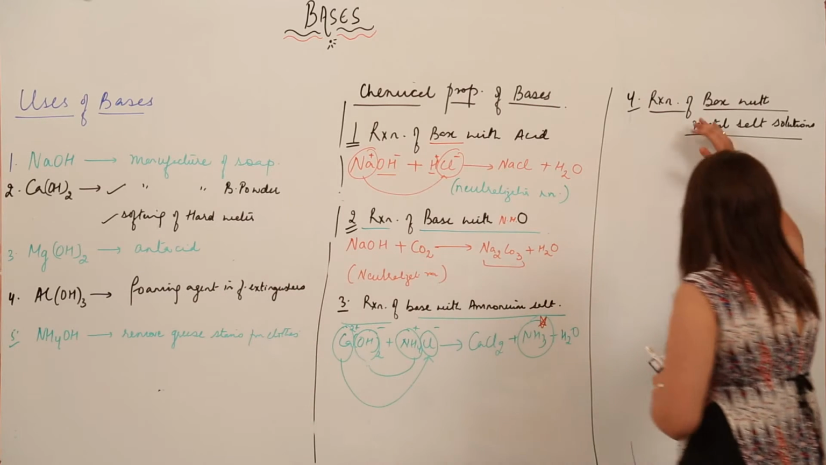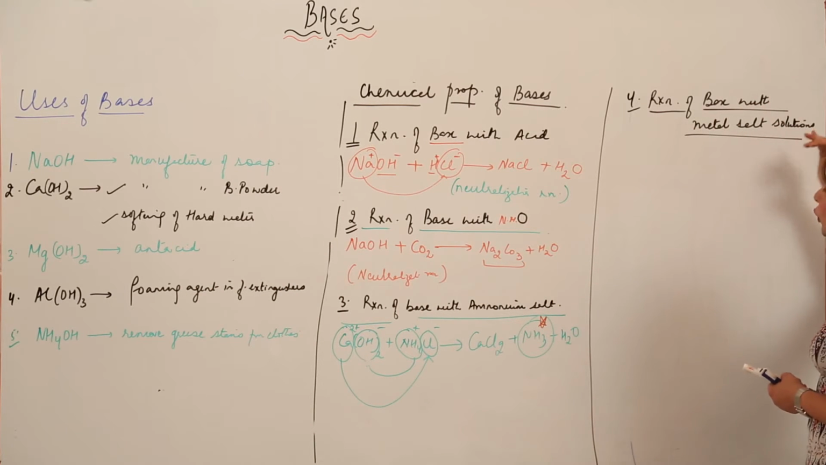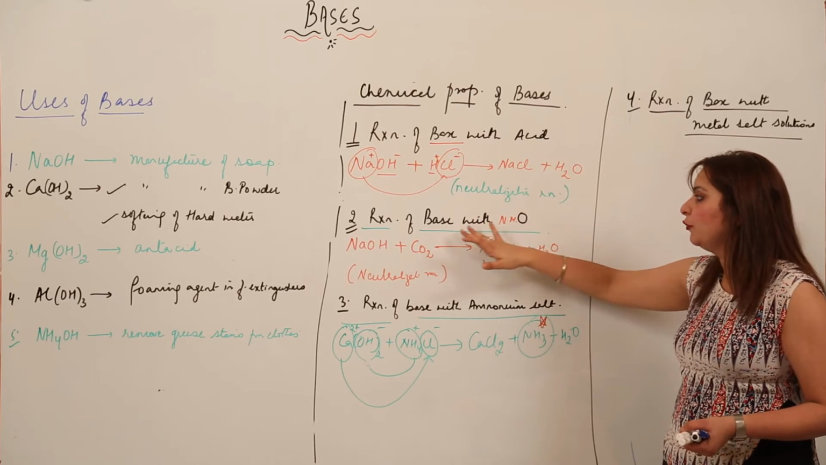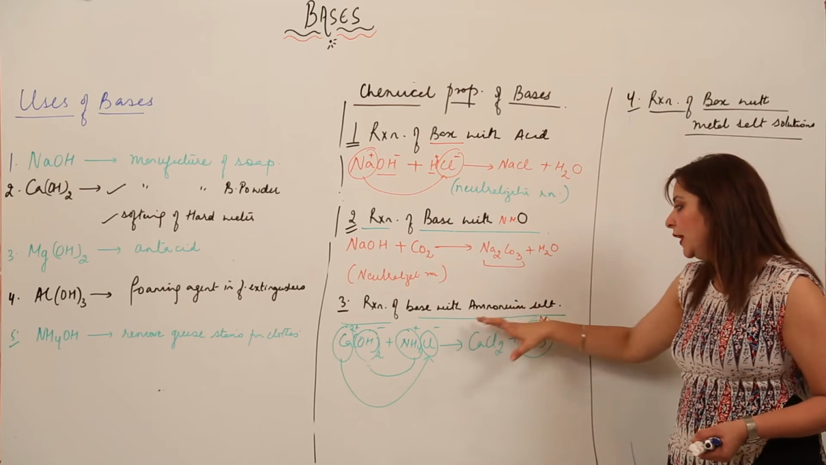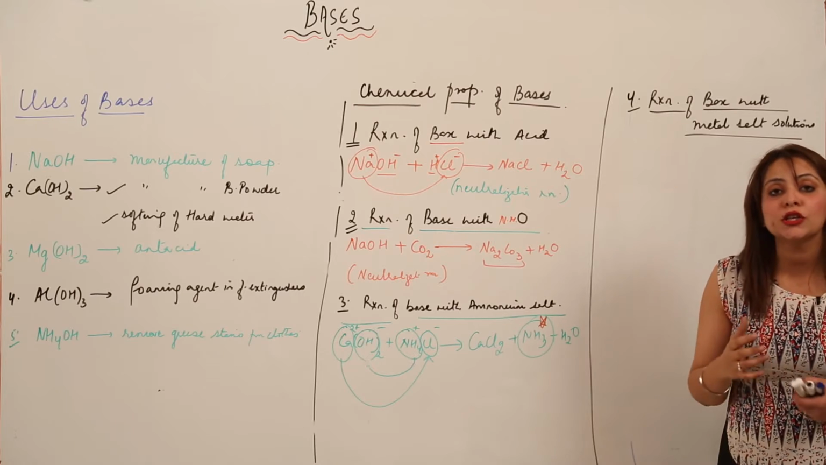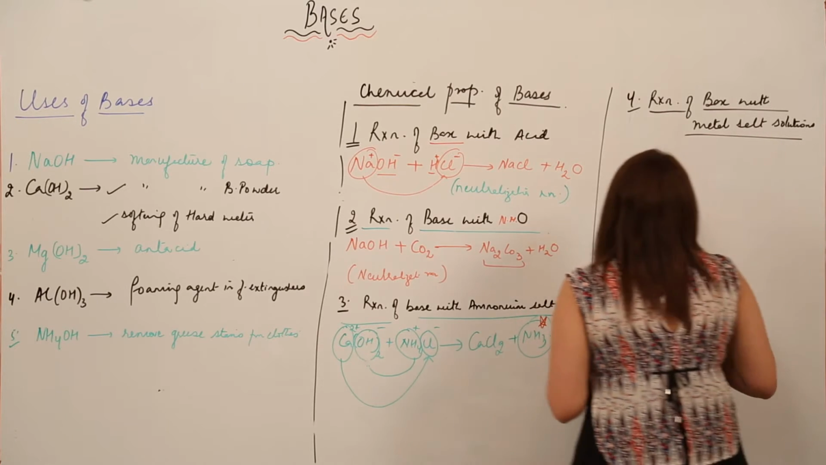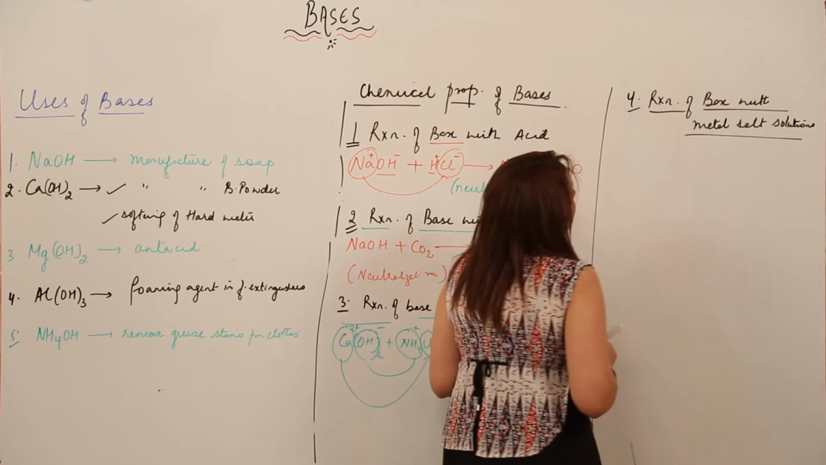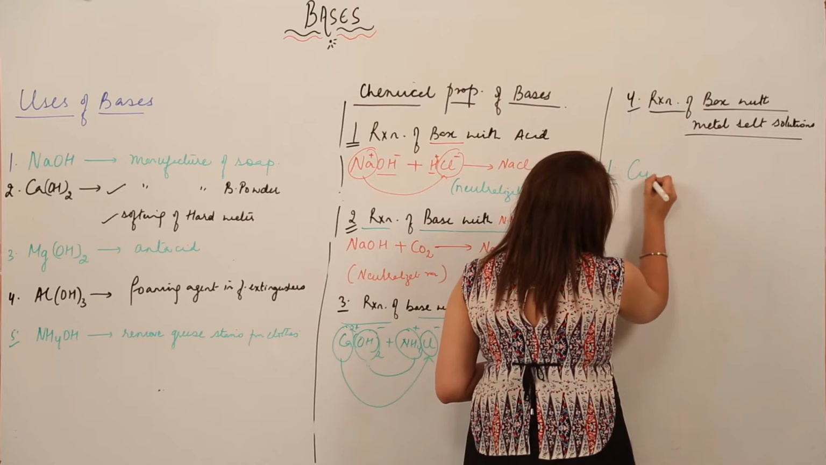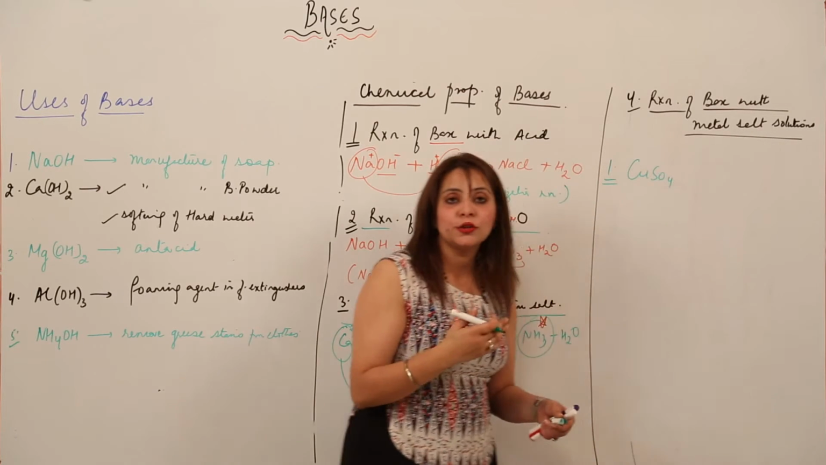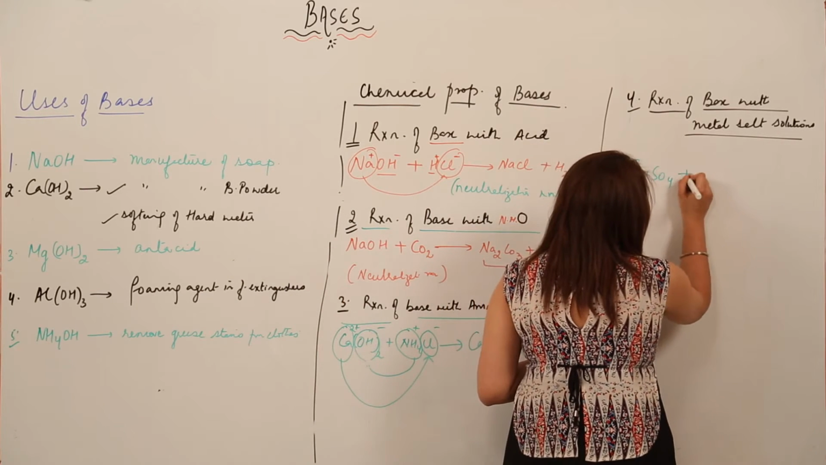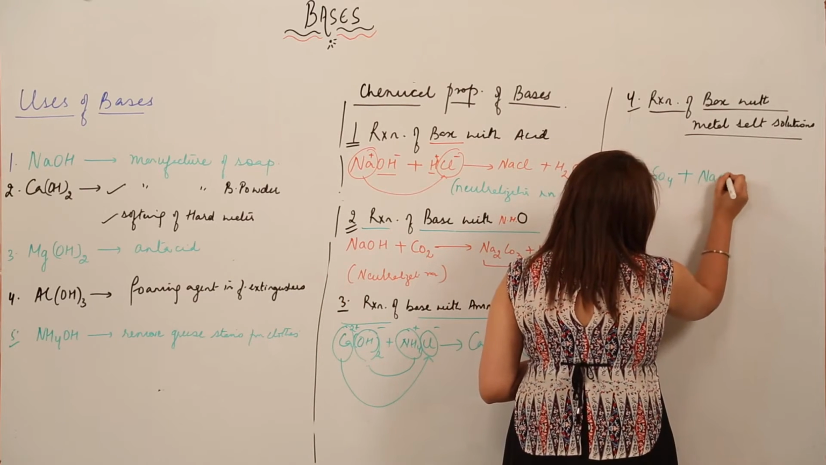Now we have the reaction of base with metal salt solution. We have done the reaction of base with acid, the reaction of base with non-metal oxide, and the base with ammonium salt. Now the fourth property is how the base reacts with the metal salt solution. So what happens when the base reacts with a metal salt solution? Suppose I have CuSO4 as the metal salt solution. You know that CuSO4 is copper sulfate, and I am reacting it with a base. Suppose I am reacting with NaOH.